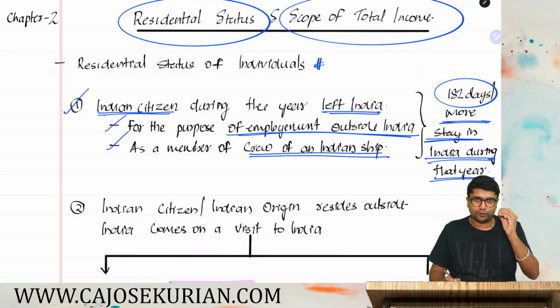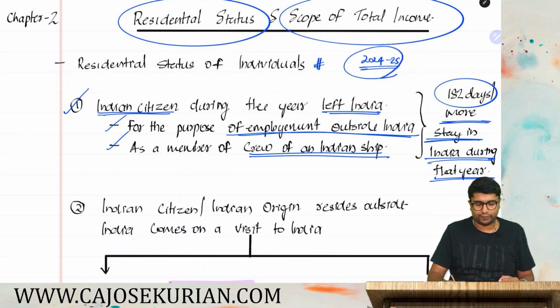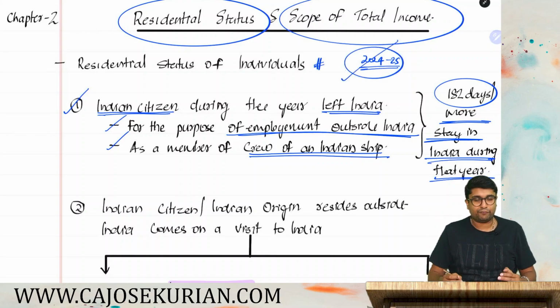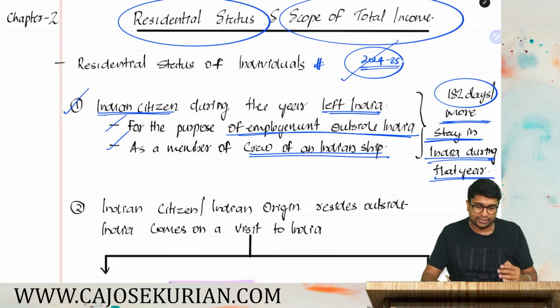Say for example, for your upcoming examination, your relevant previous year will be 2024-25. For your upcoming May or September or Jan 26, your PY will be 24-25. So in this PY, if you are a person who left India for the purpose of employment or as a crew member of an Indian ship, for determining the residency status, you need to check only one thing, whether you have stayed in India in the year 24-25 for 182 days or more.